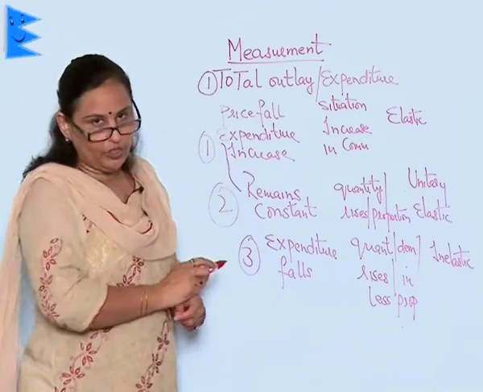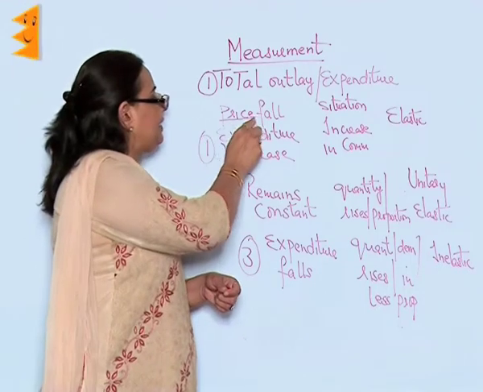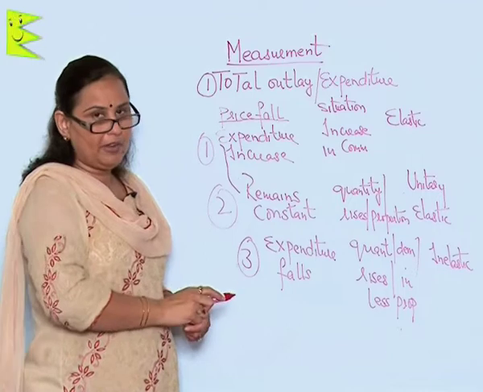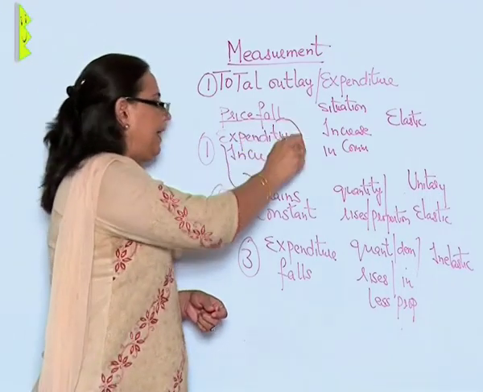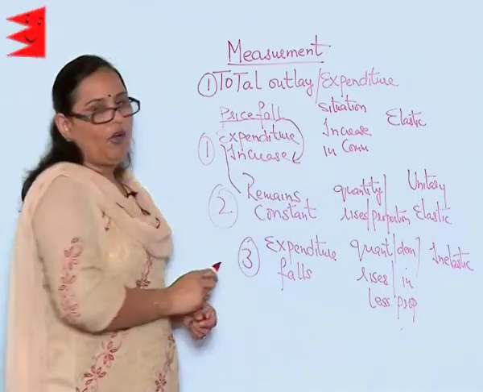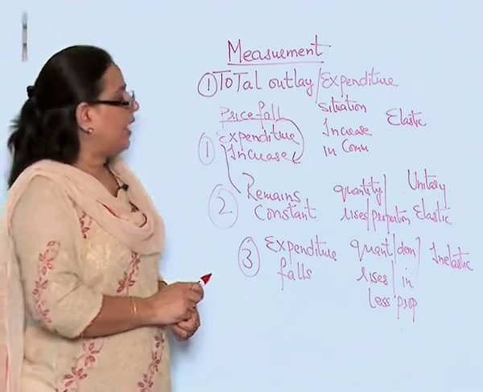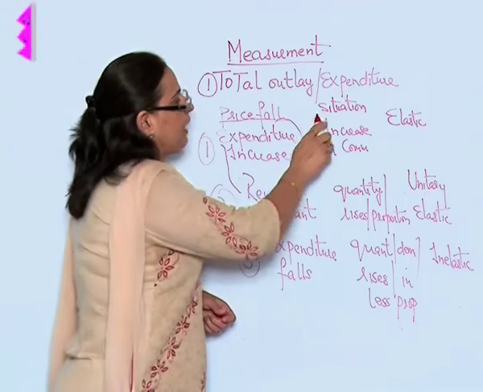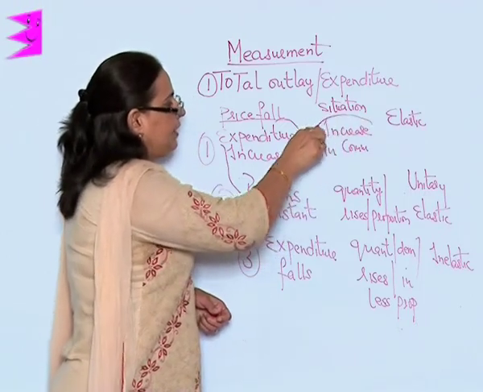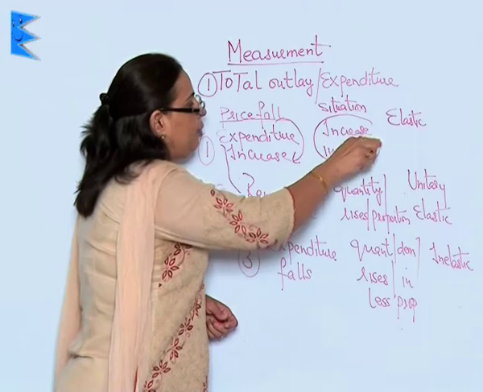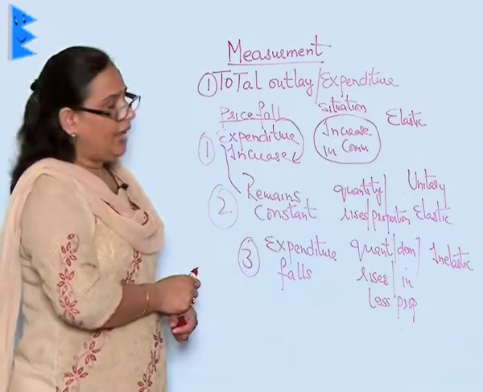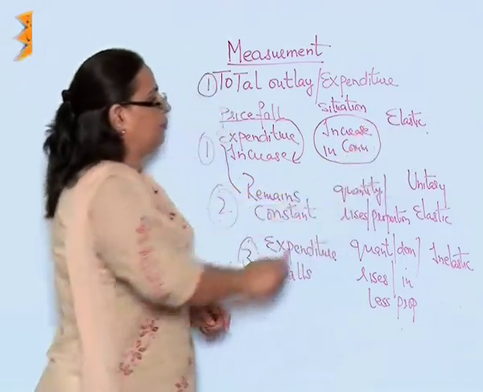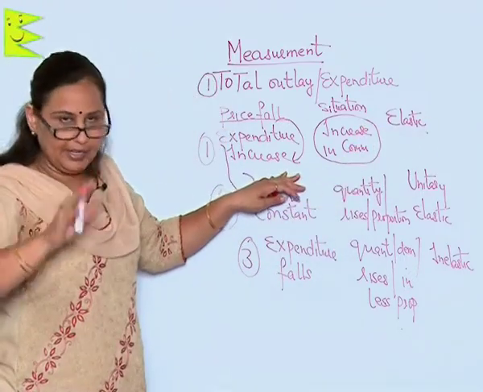In the first situation, the price of a commodity has fallen. When the price of a commodity falls, the expenditure of the consumer increases, and when the expenditure increases with the price fall, the situation is that there is an increase in the commodity demanded, and this situation is called elastic demand. Now, I will tell you in an easy way.